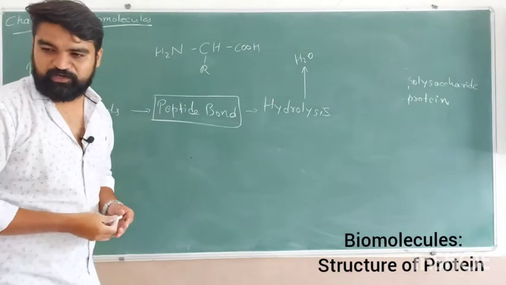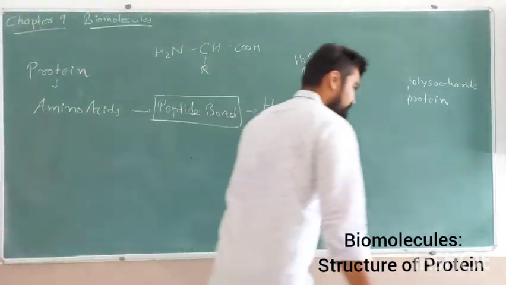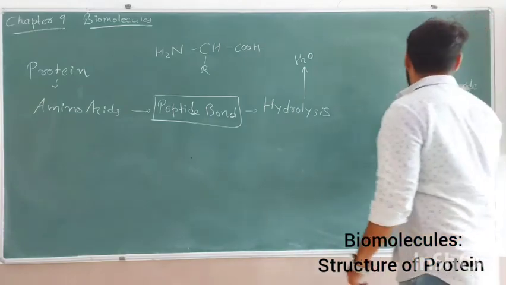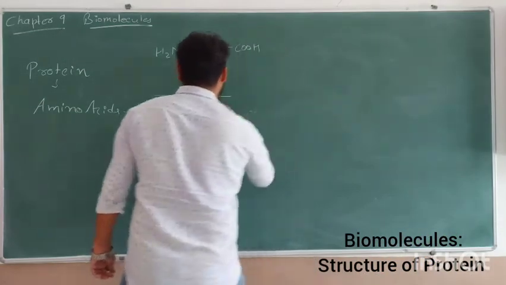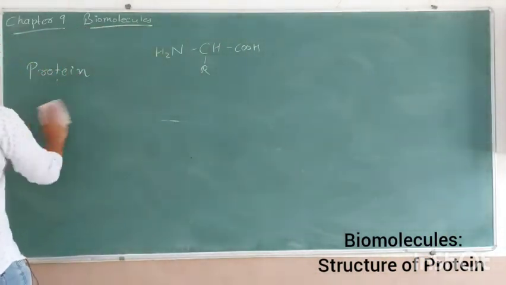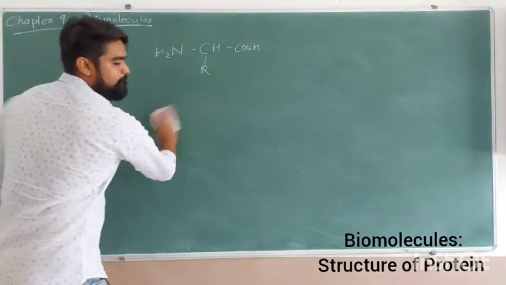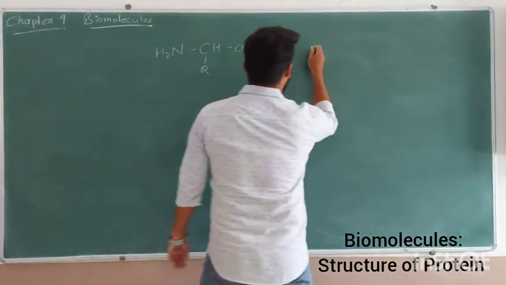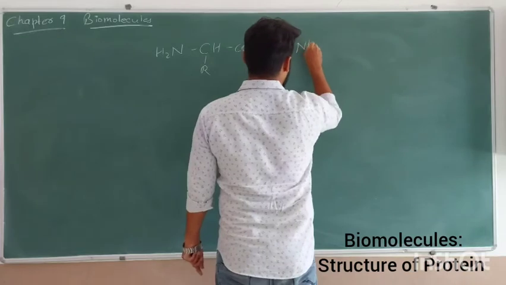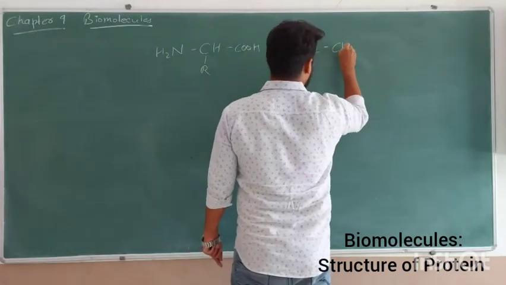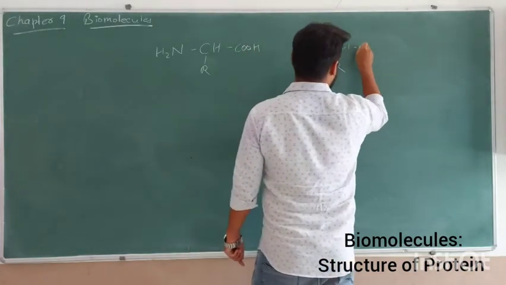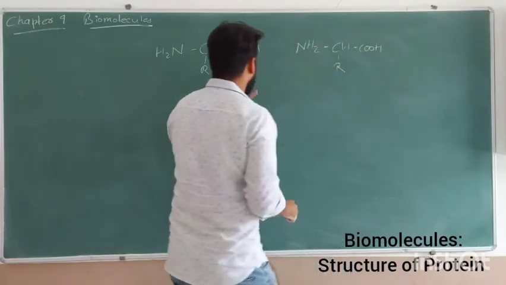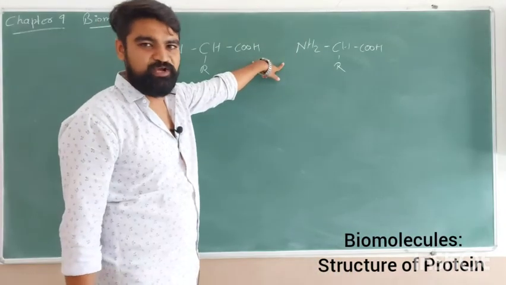This is the structure of an amino acid. Now we will write another amino acid beside it. Here we take this second amino acid. So these are two amino acids which are held together by a peptide bond.